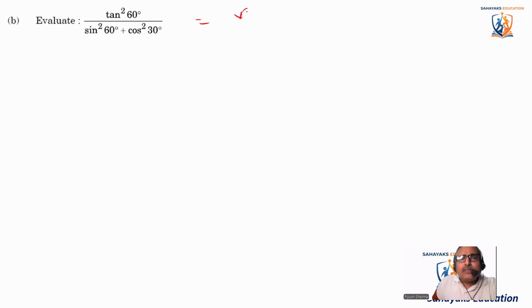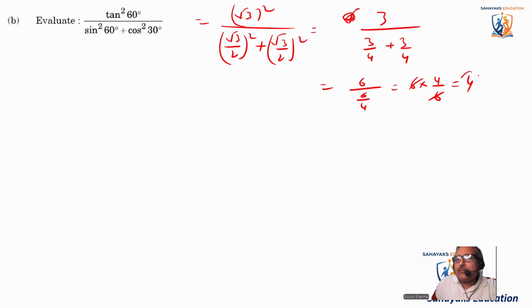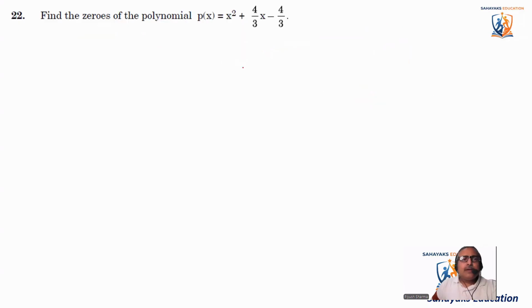So we'll say root 3 square divided by, what is the value of sine square 60? It is root 3 by 2 whole square. Cos square 30 is root 3 by 2 whole square. So it becomes 3 divided by 3 by 4 plus 3 by 4. So it becomes 6 divided by 6 by 4, or you can write it as 6 multiplied by 4 by 6. 6 will cancel out. The answer comes out to be 4. This is the right answer. Coming to the next one.